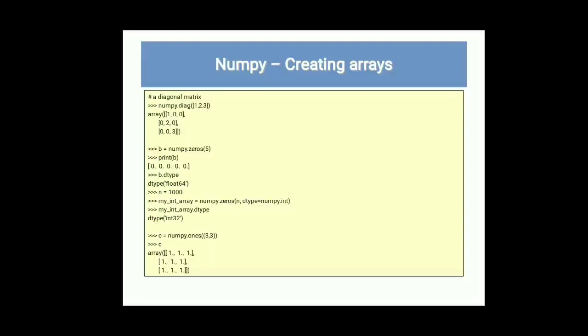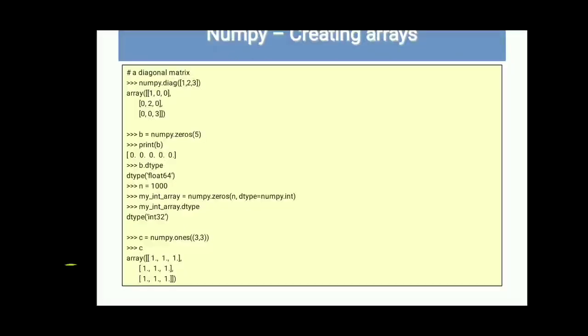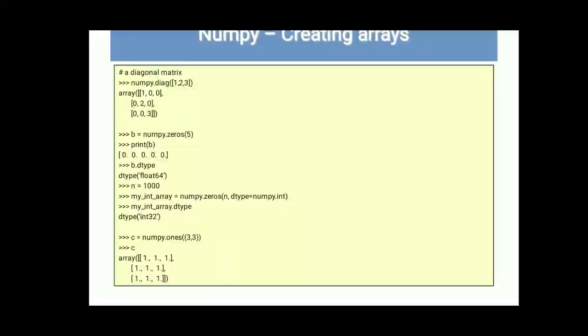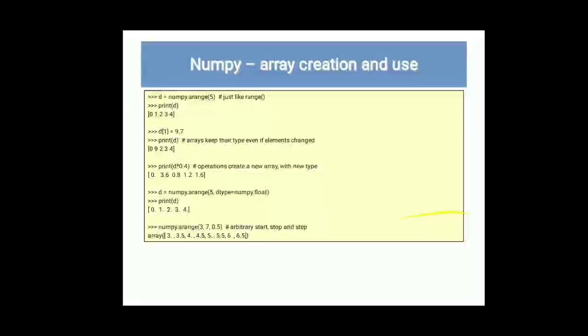Next one, n is equal to 1000, then numpy dot zeros. Then next one is numpy dot ones 3 comma 3. See, it is very simple. The first 3 means we want 3 rows, and the next 3 means we want 3 columns, and at each position we want the value 1 because we have used the method dot ones. When you display C, it will show 1 1 1 1 1 up to the 9th position. Next one, numpy dot arange 5. It will take values from 0 to 4. D1 is equal to 9.7.